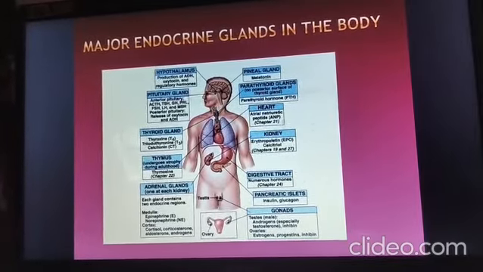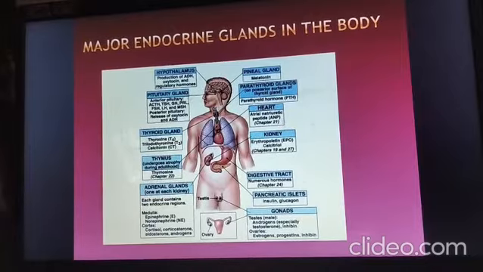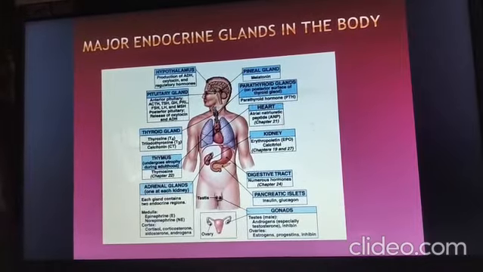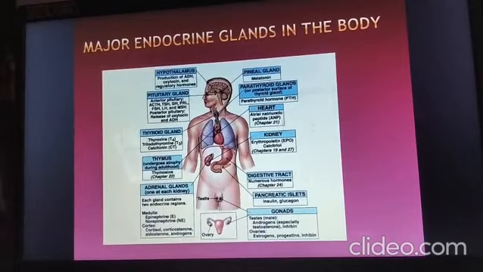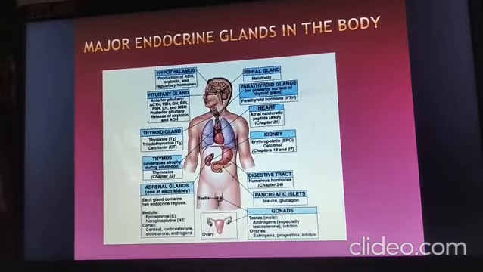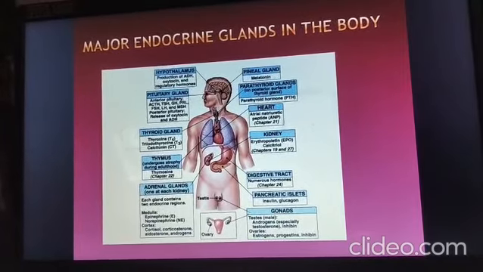After that, from the adrenal gland, adrenocortical hormones and adrenal medullary hormones are secreted, like epinephrine, norepinephrine, adrenaline, etc. Then from the gonads, the male gonad testis secretes testosterone, and the ovary secretes estrogen and progesterone.